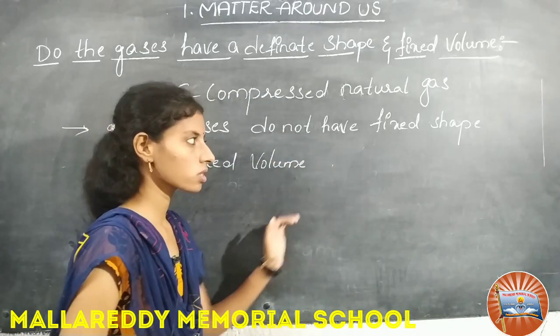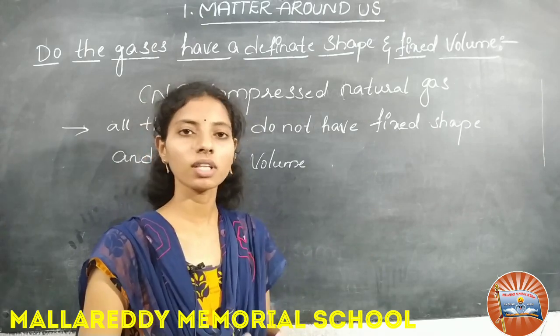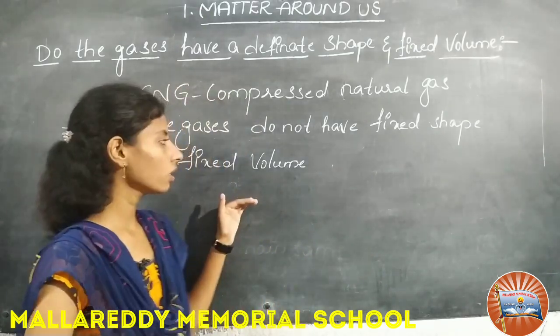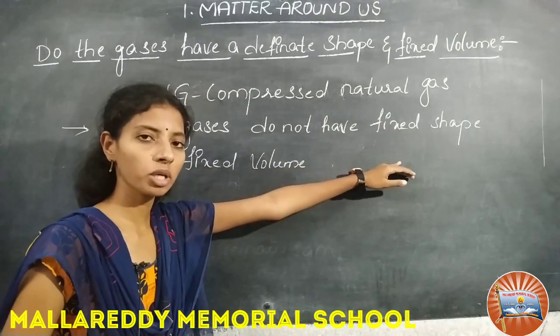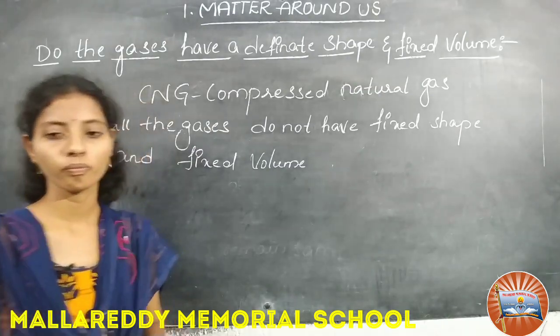Why? Because the particles of gases are free in nature. They can move from one place to another very easily. That's why the volume and shape are not fixed for gases.